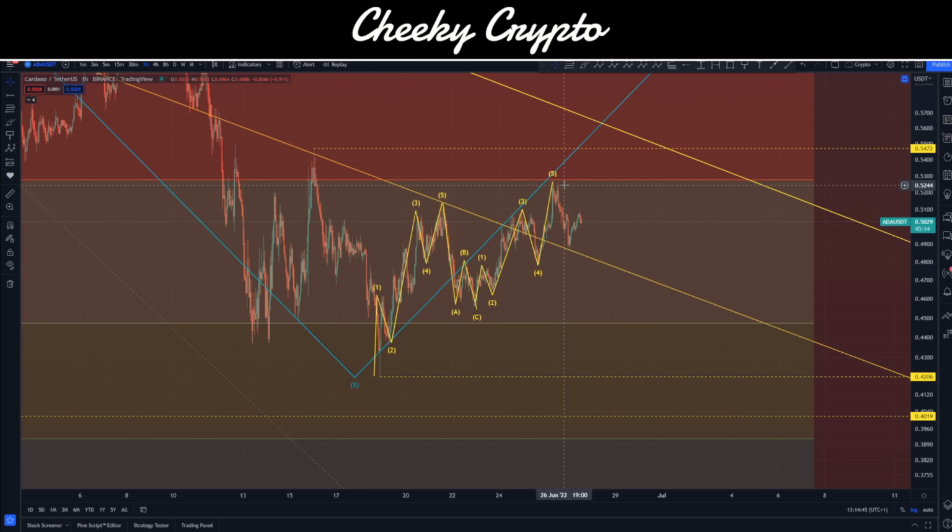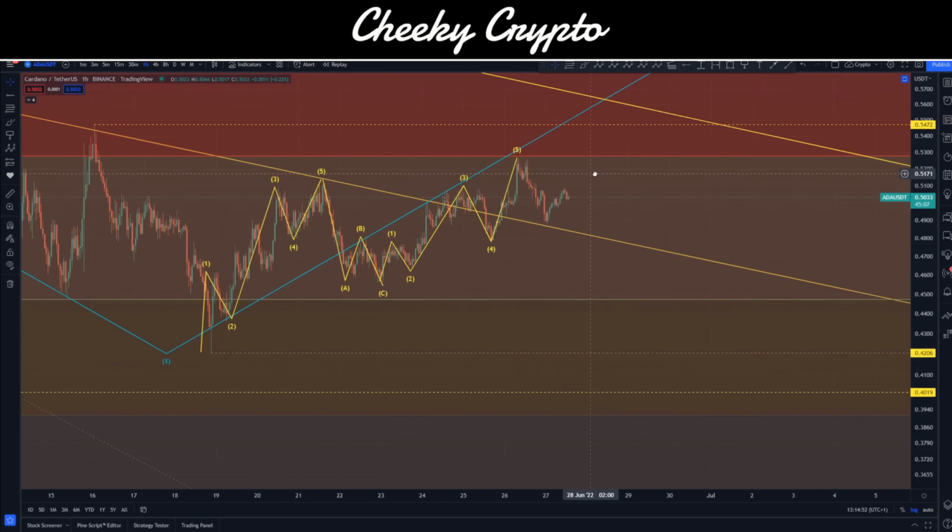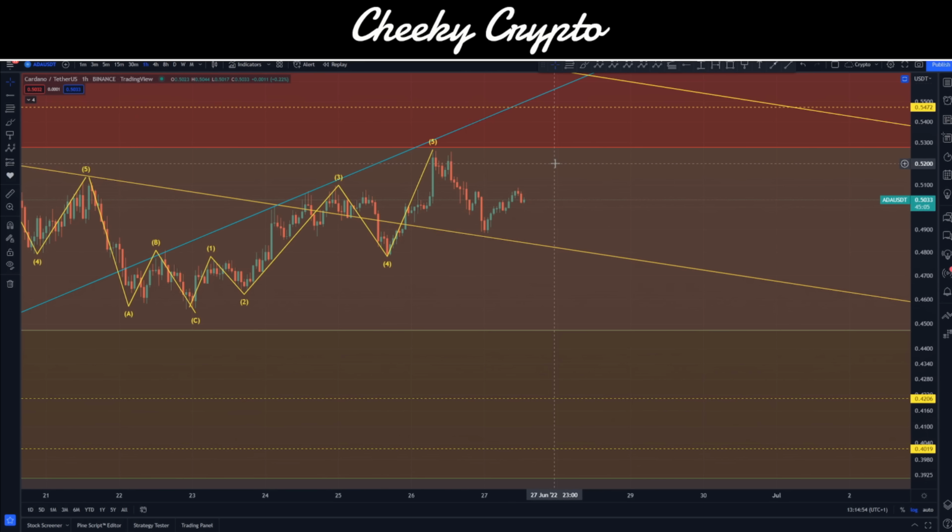It's very, very messy, so I'll remove that off there, but you kind of see a 5-3-5 move. And then of course we pull back down. Now we're pulling down in a 5-wave structure. So I'm expecting we continue to go down, and again this should be a 1-to-1 ratio.